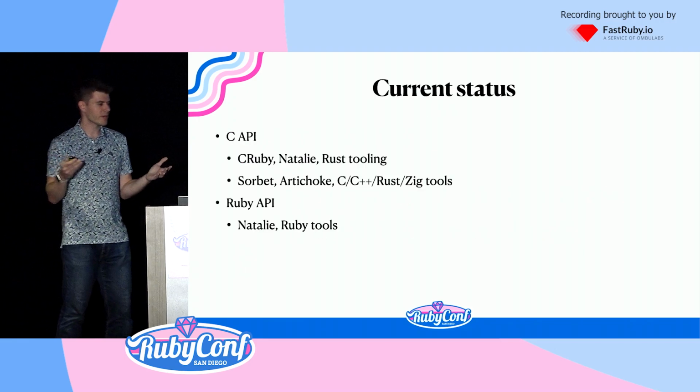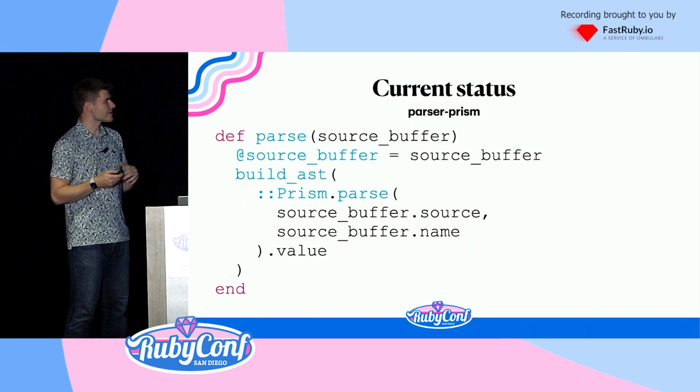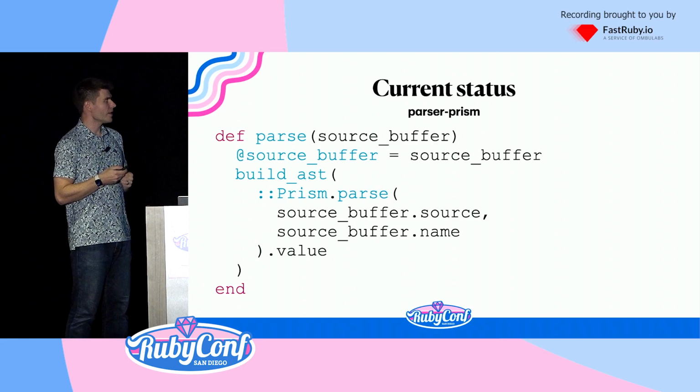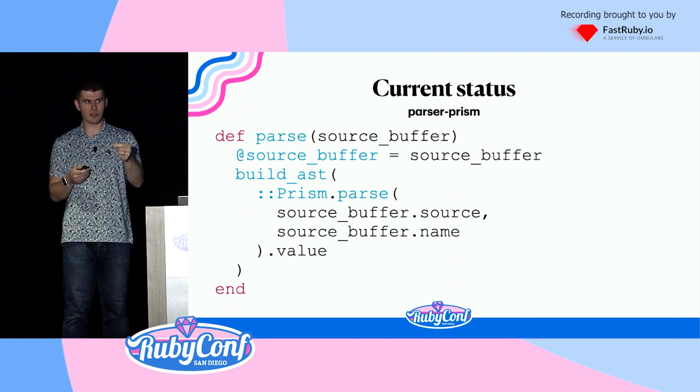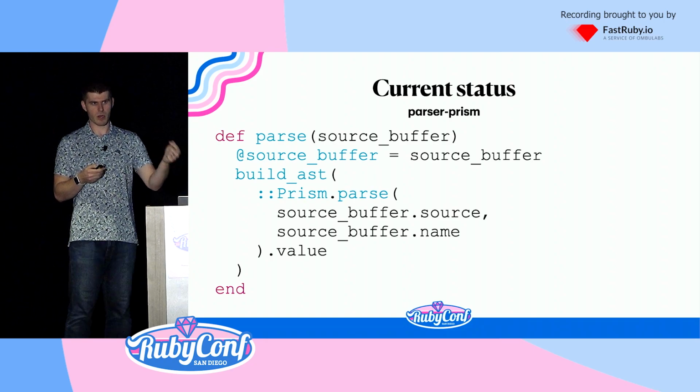We also have the Ruby API. As I mentioned, Natalie uses it. Other Ruby tools are using it. This is how it's done in my parser prism gem. This is a gem that I've been working on that allows you to replace the underlying parser that is being used to power anything that is run by the whitequark parser gem.